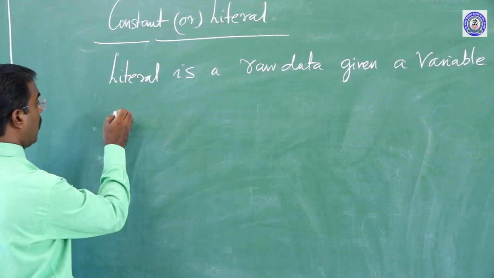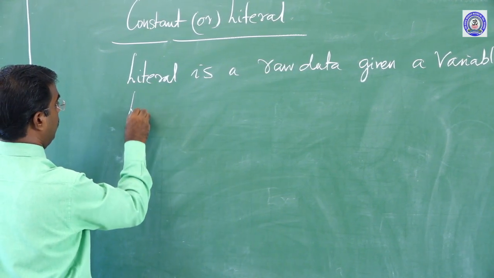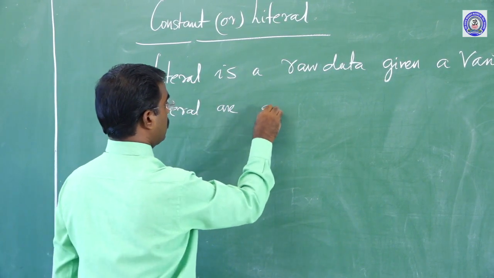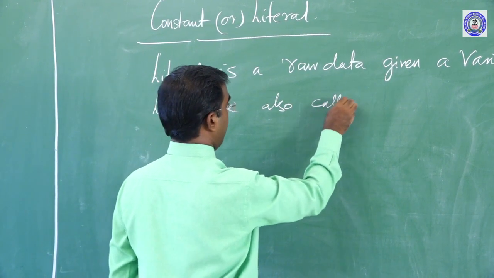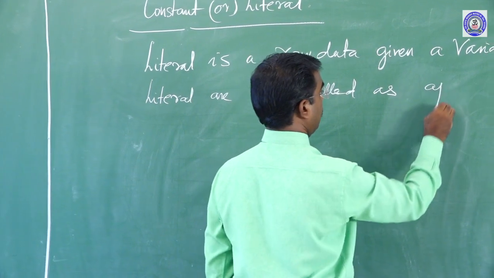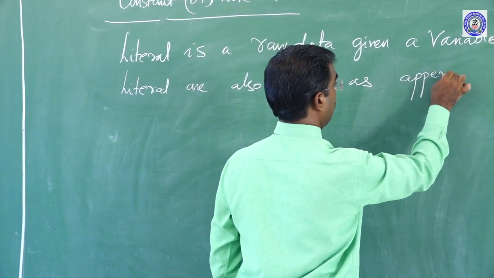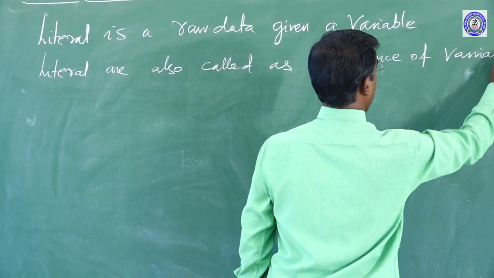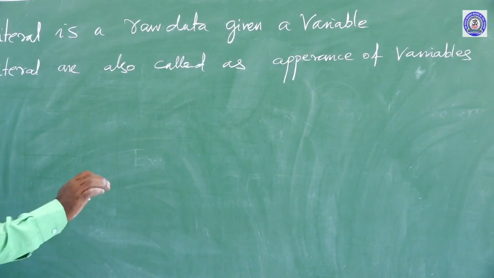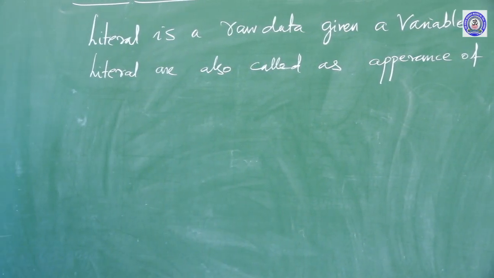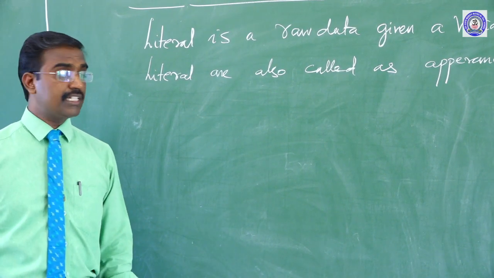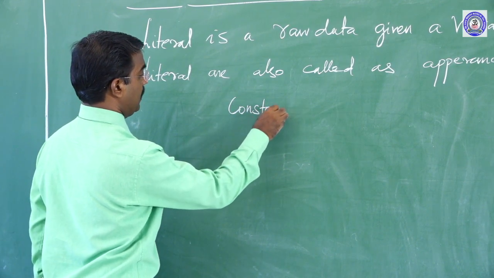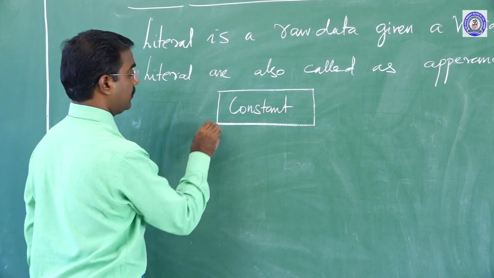Simply, literals are also called the appearance of a variable. Again I will tell you the definition: literals are also called appearance of variables. Okay, constants or literals are classified into 3 types.